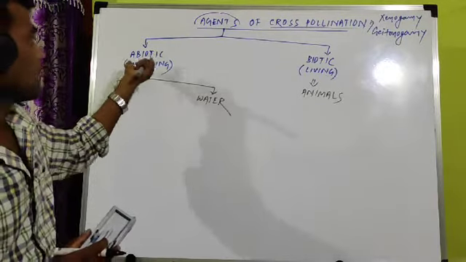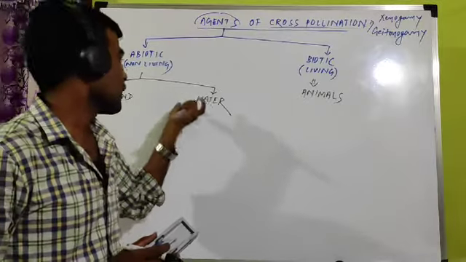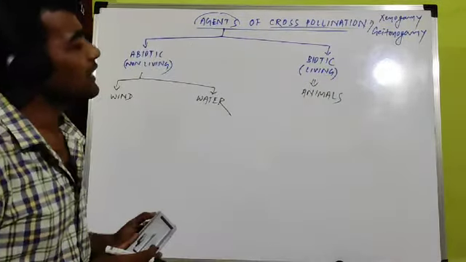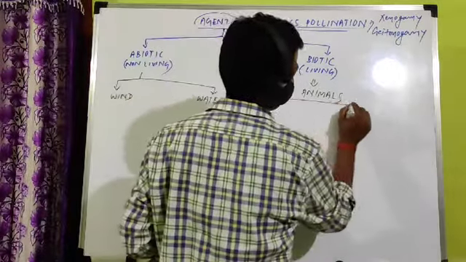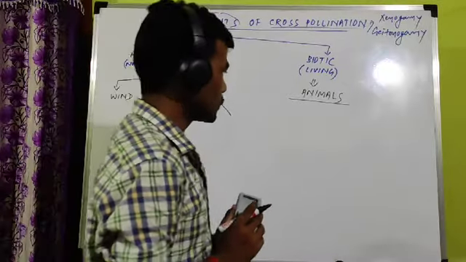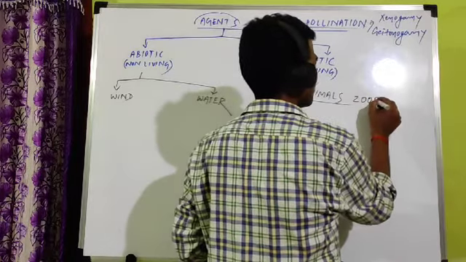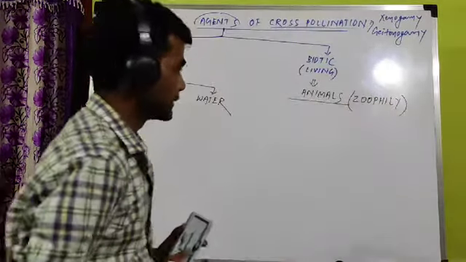So only abiotic and biotic. Under abiotic, water and air, and under biotic, that is animals. And different kinds of animals are involved under this. Already you know, the study of animals is known as zoology. So that's why animal pollination is called zoophily.